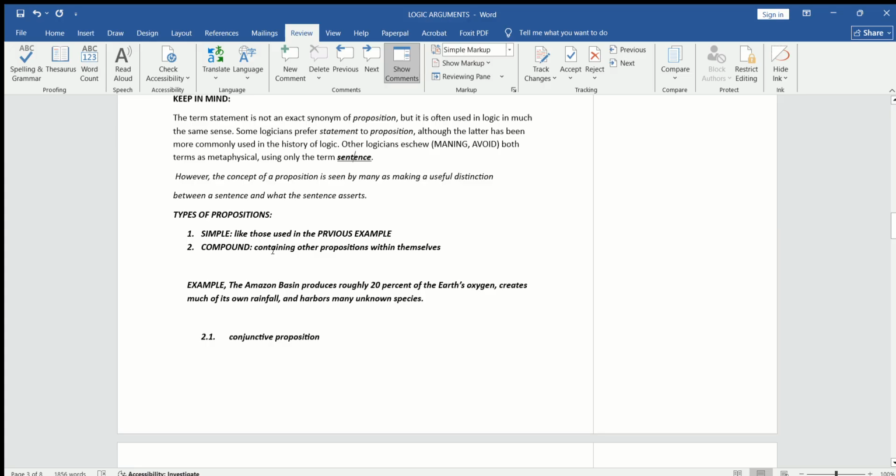That means some propositions contain other propositions within themselves. A statement or sentence containing more than one proposition within it is a compound proposition. For example, the Amazon basin produces roughly 20% of the earth's oxygen, creates much of its own rainfall, and harbors many unknown species.